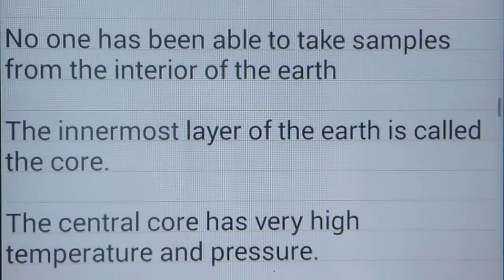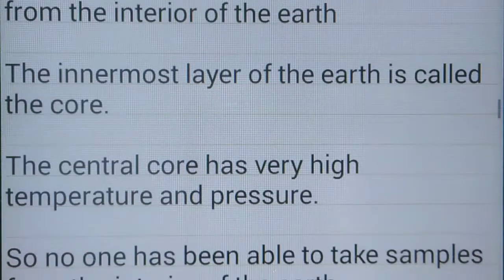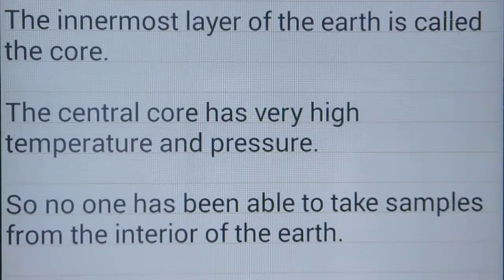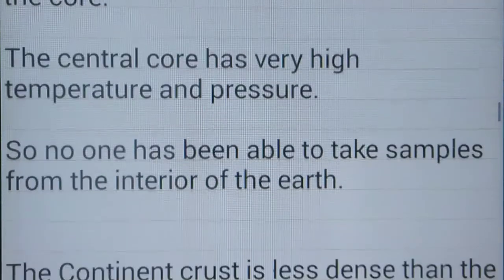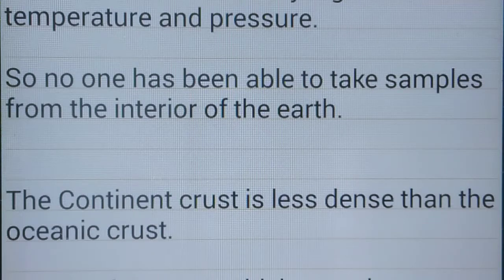No one has been able to take samples from the interior of the earth. The innermost layer of the earth is called the core. The central core has very high temperature and pressure, so no one has been able to take samples from the interior of the earth.